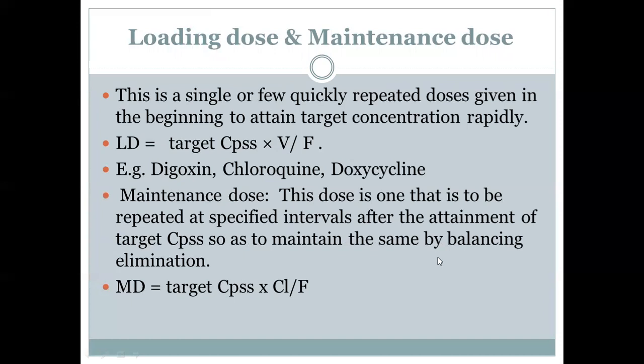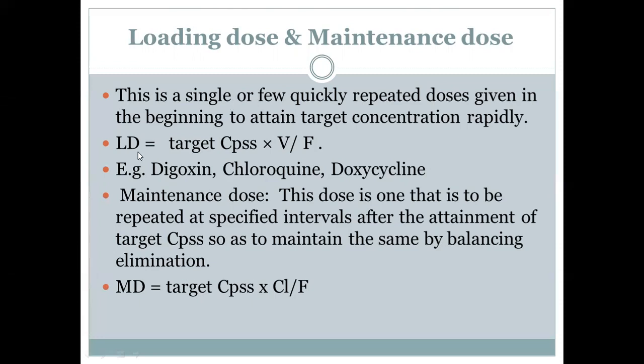We just have one more small topic, that is the loading dose and maintenance dose. In some drugs, they do not reach the steady state concentration very fast. So we may have to give a very large single dose, or a few quickly repeated doses, in the beginning to attain the target concentration rapidly. This is happening only in certain drugs. In such drugs, the first dose should be very large, or you have to give smaller doses repeatedly to attain the target concentration rapidly.